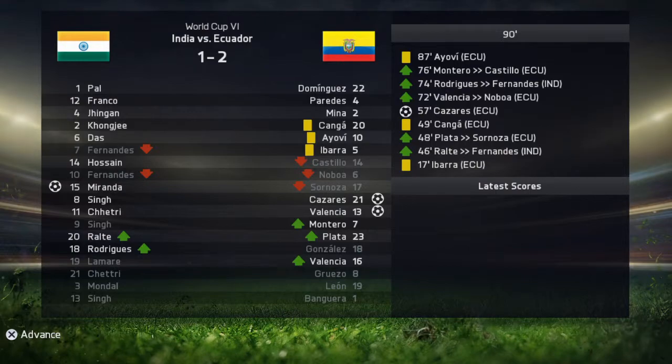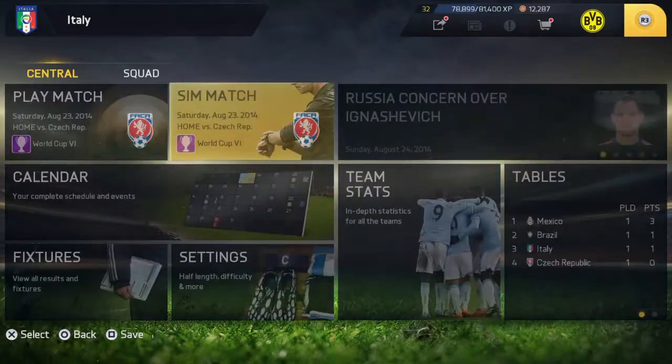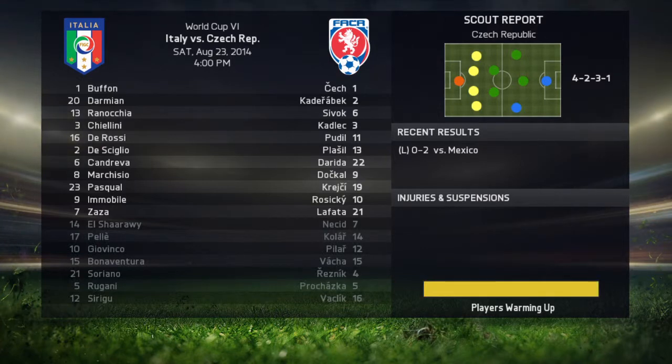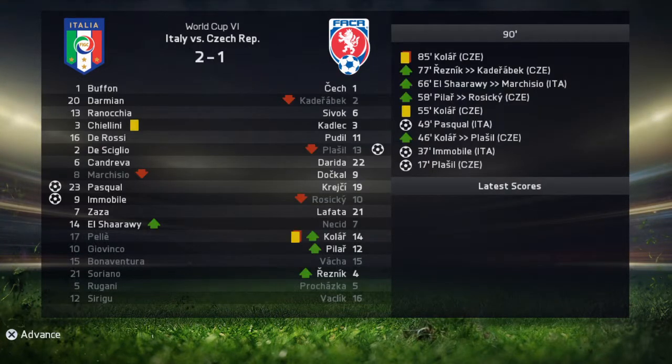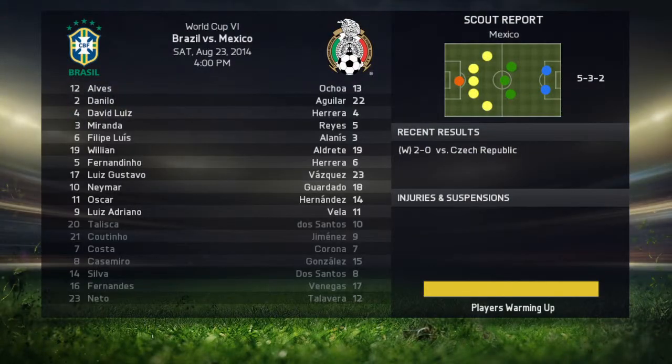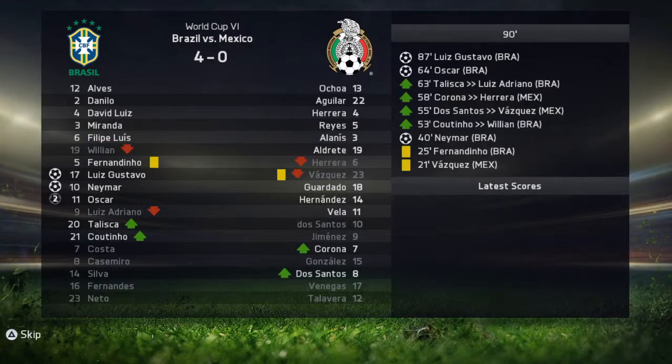Nope. And it's Ecuador taking advantage. Italy versus Czech Republic. Italy gets the victory. Next is Brazil versus Mexico. And Brazil wins 4-0.